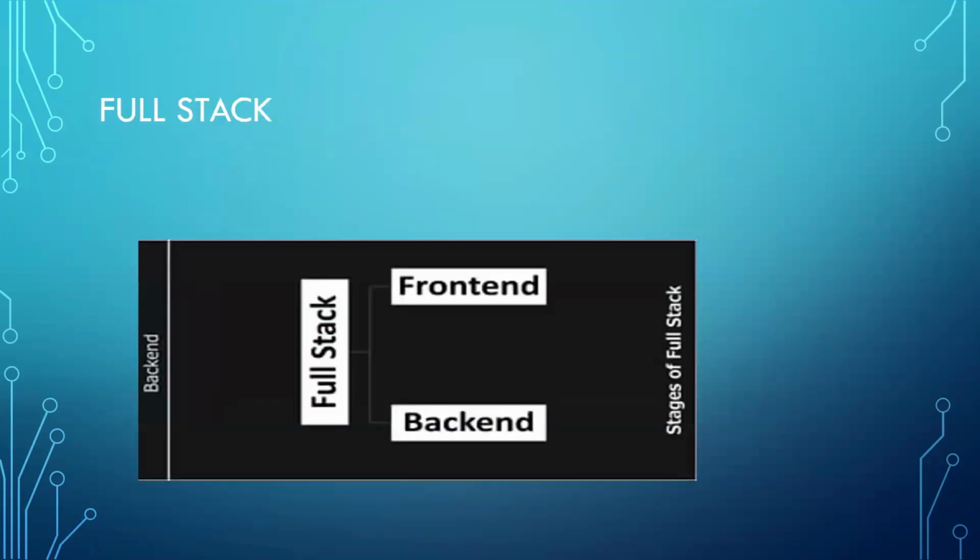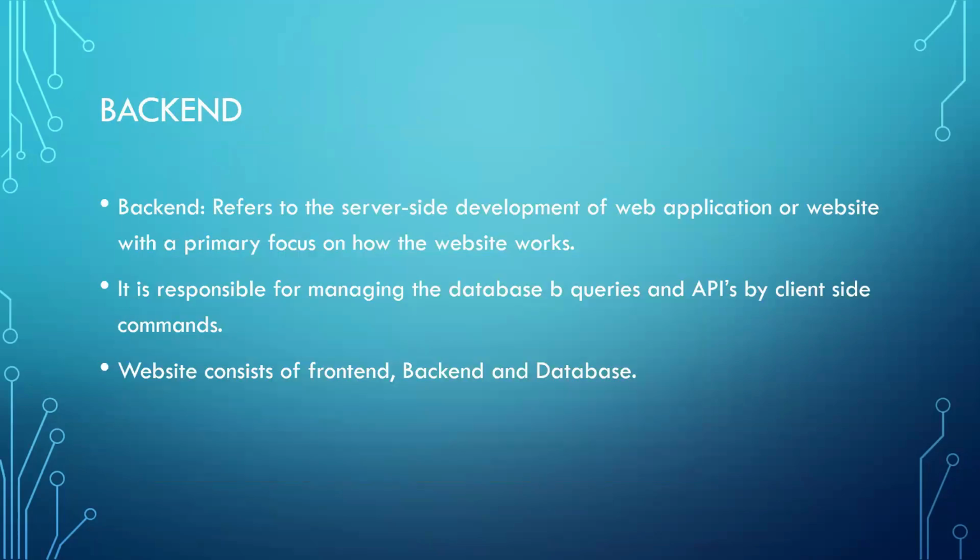In full stack, this is a general architecture. We'll be having the front end, which is getting connected to the back end. These are the stages of the full stack architecture. Back end means it refers to the server side development of a web application with the primary focus on how the website is going to work.